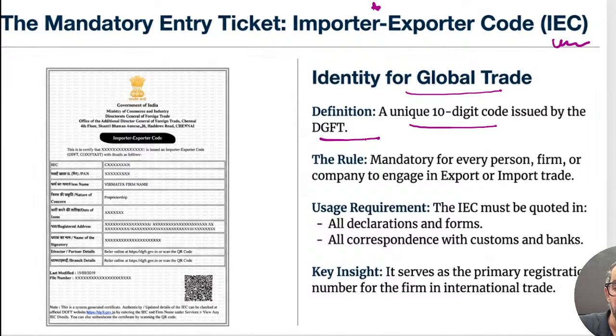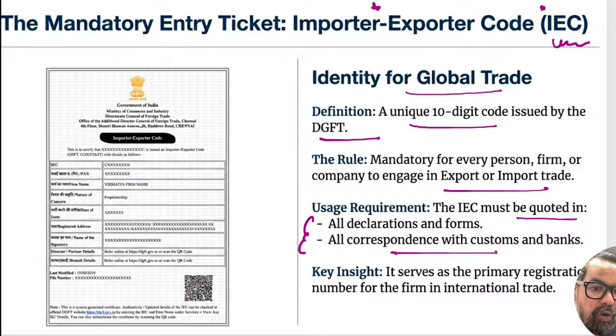All the transactions are rooted in that particular one, and in every transaction they are linked. Similarly here also, when importers and exporters are doing any sort of import and export, they are representing this particular code in each and every trade itself. The rule is mandatory for every person and firm dealing in this. The IEC must be quoted in all declarations and forms, in correspondence with the customs and the bank itself.